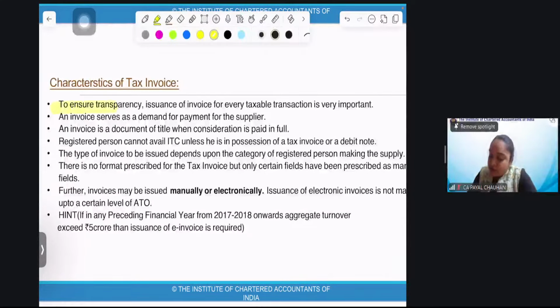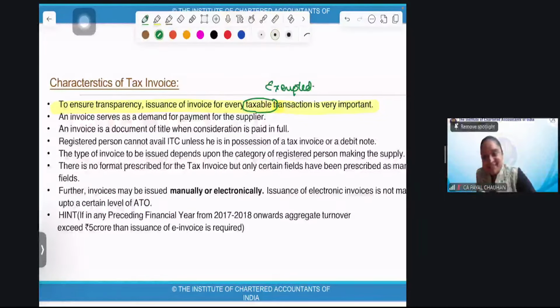To ensure transparency, issuance of an invoice for every taxable transaction is very important. Can anyone tell me, if this transaction is exempted, what will I issue? If the transaction which I'm supplying is exempted, what will I issue? Very good. So a bill of supply. And if it is a taxable transaction, then we have to issue the tax invoice.